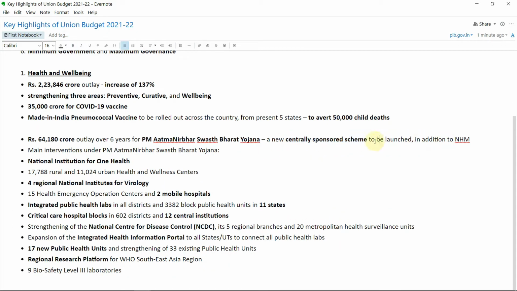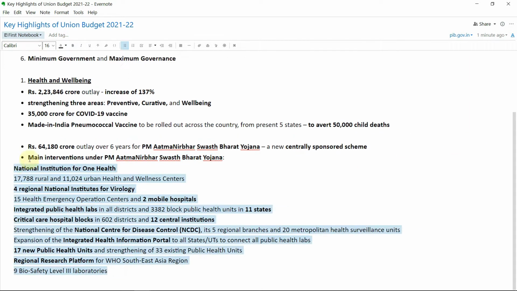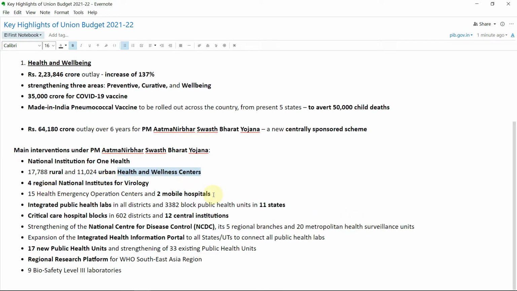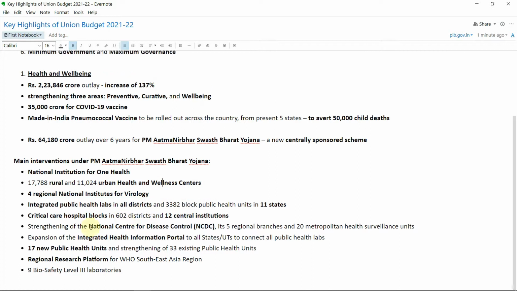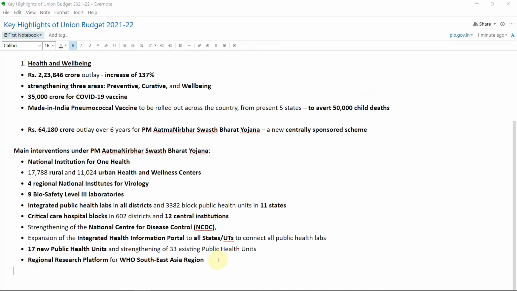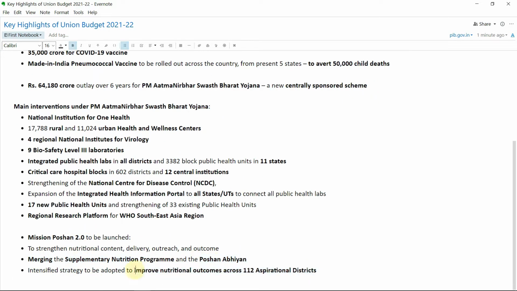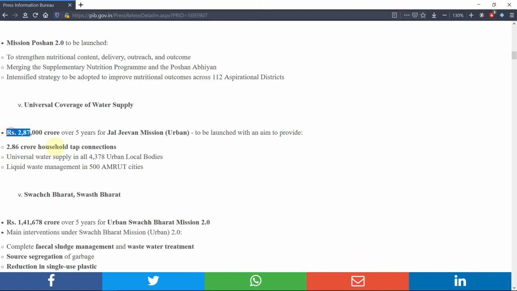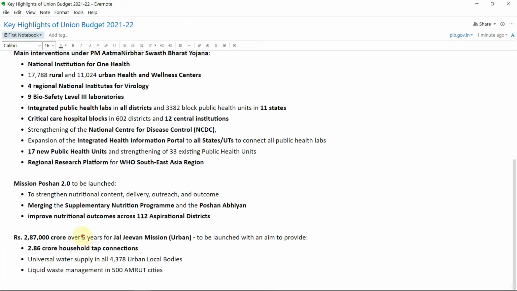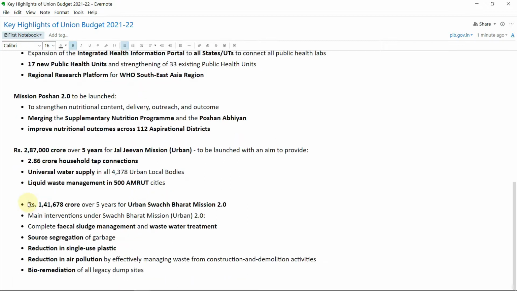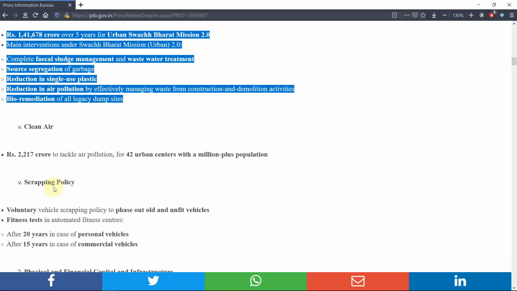And then from the health ministry, you will be selecting those features or those provisions which are necessary. So you can see this here, like there is the new scheme called PM Atmanirbhar Swasth Bharat Yojana. So this is a new scheme, central sponsored scheme. So the details about this scheme has been mentioned in the budget. So I'm selecting those important details as well as the new other schemes such as Mission Poshan 2.0 and then here the Jal Jeevan mission for the urban areas. These are all new schemes or they are the modifications of earlier schemes which are again renewed so that they can be easily implemented and targeted to the beneficiaries.